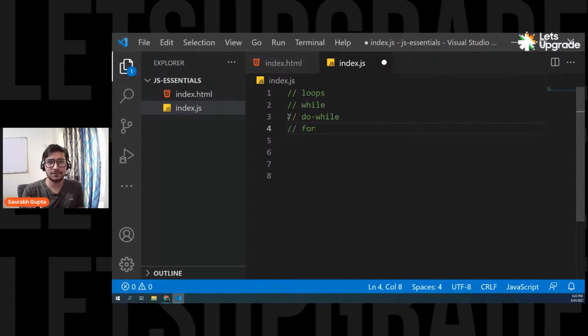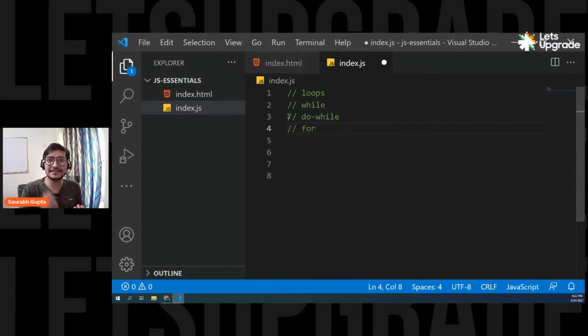Okay, guys. So now let's move ahead and try to understand how to work with it. Now you can raise one question here. If the concept of loop is the same, why do we have three different keywords? Why do we have while, do while, and for? We have three keywords because they have some difference. The concept is the same. They are going to repeat themselves again and again, but they have some kind of difference that makes them unique. And that's why we have three different keywords.